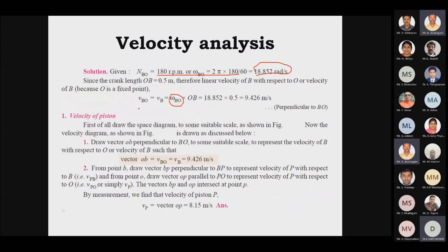For the velocity of BO, omega BO into distance OB, which is given as 0.5. Multiplying these two gives the linear velocity of crank BO, which is 9.426 meter per second.